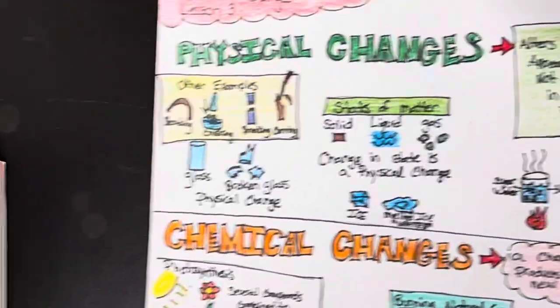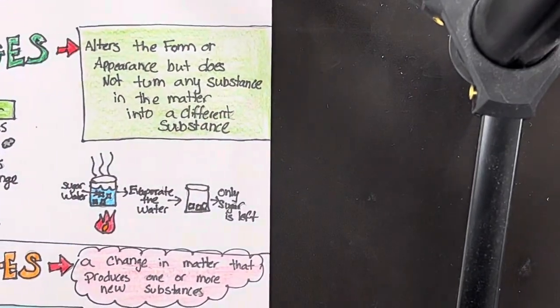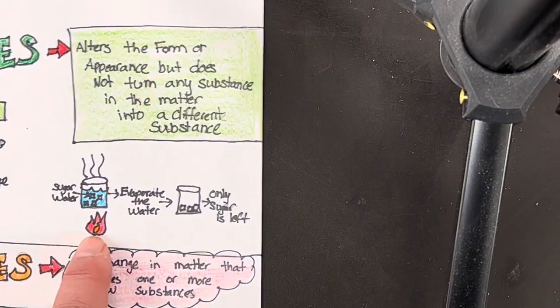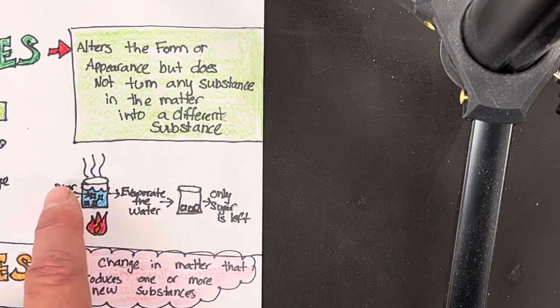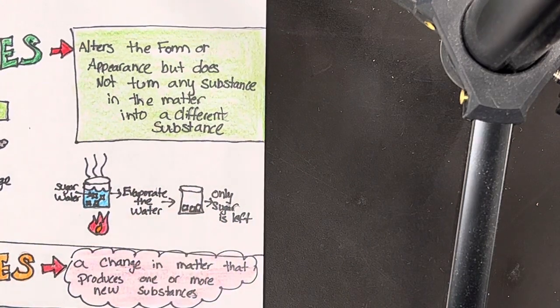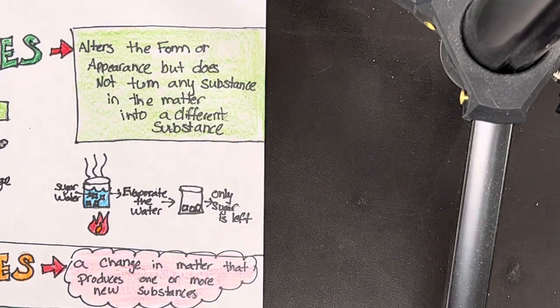On my doodle notes, I've got sugar and water. I heat it up and evaporate the water off, and only sugar is left. So that's one way I can tell that a physical change has taken place.